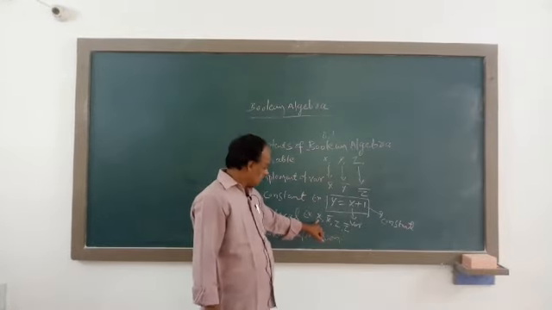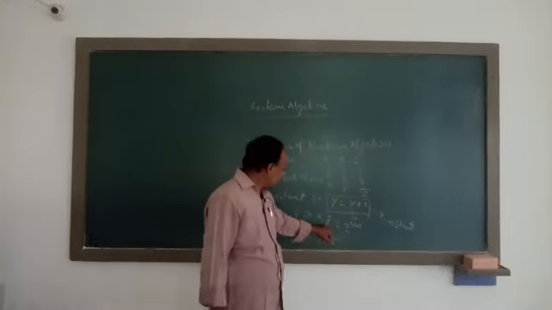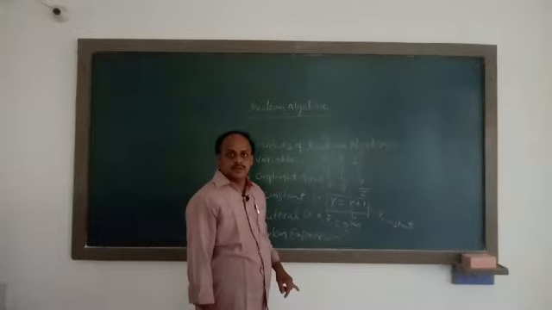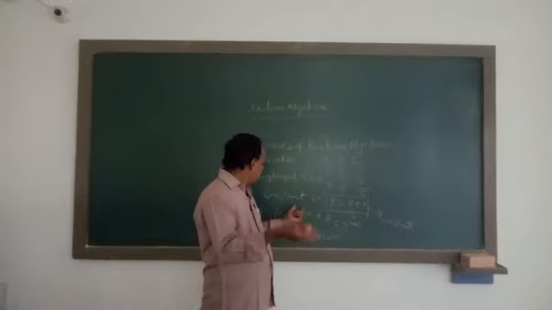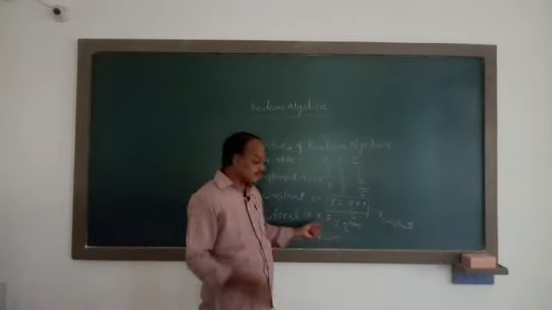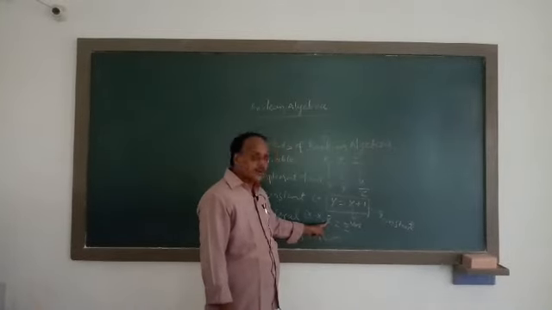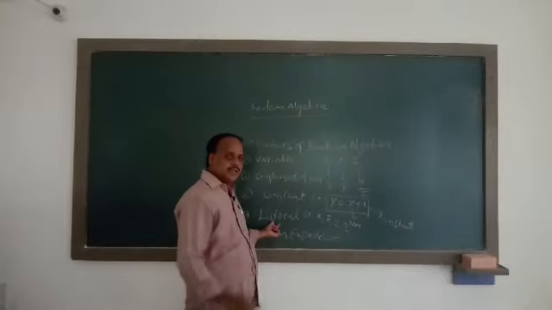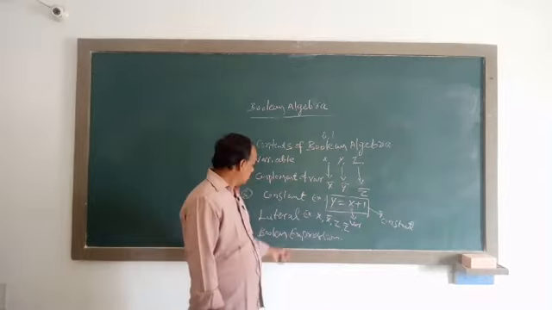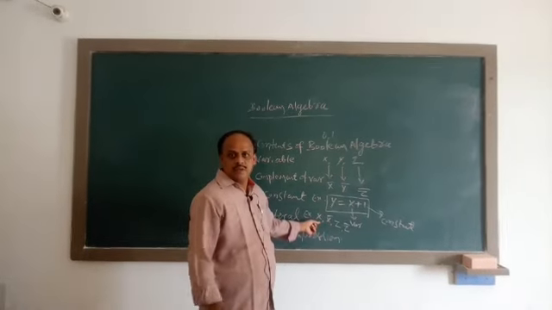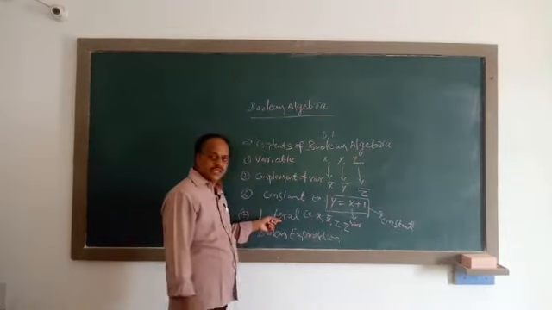Here, x is a variable, z is a variable, x bar is a complement of a variable, z bar is a complement of a variable. So, what is a literal? A variable or complement of a variable is considered as a literal. Here x is a variable, x bar is a complement of a variable. What is meant by literal? A literal is one which may be a complemented variable or a variable.